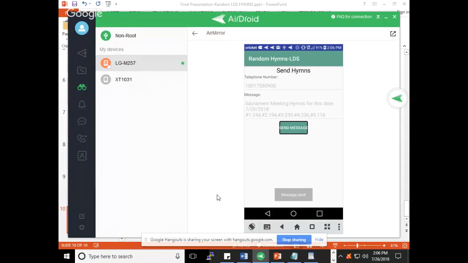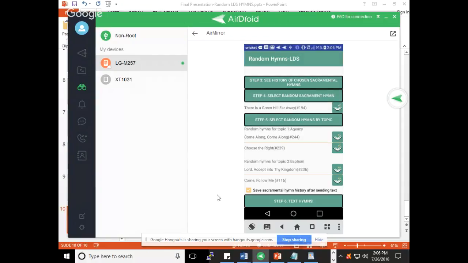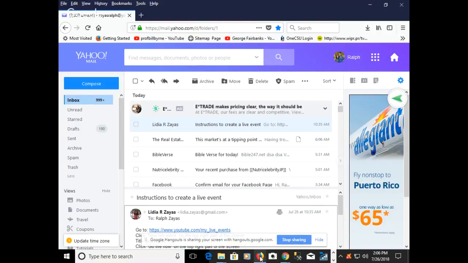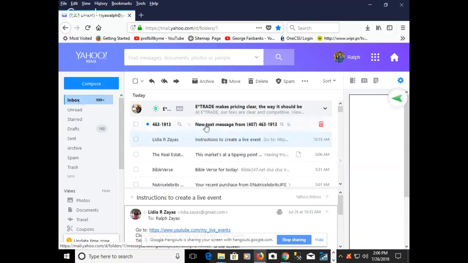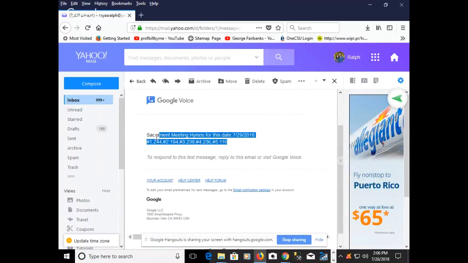So message sent, and you'll notice at the top that I got a notification that I received the text. I'm sorry. And if I go here to my email, I actually have a rule so that I can get that text message. So there's my text message. Okay. And the app can also work in the Spanish language. So I'll show that quickly to finish up.